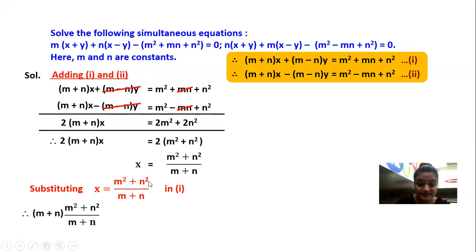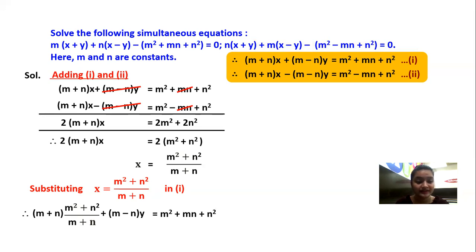See, just check, I'll go behind. This is your equation number 1. Look at the cursor. In the place of x, you will just put m square plus n square upon m plus n. So over here, m plus n will come as it is. x will be replaced by m square plus n square upon m plus n. Rest everything will come as it is.